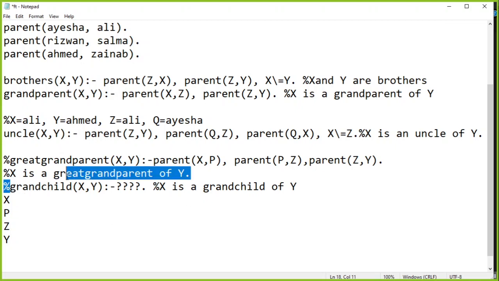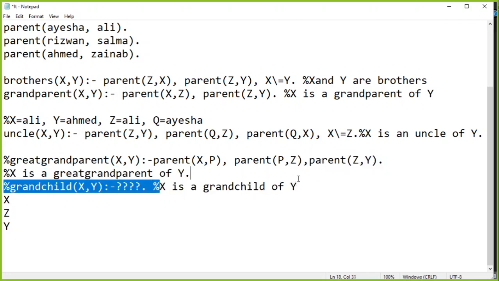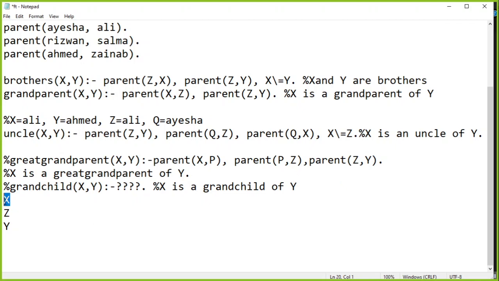Similarly अगर grandchild की हम बात करते हैं, so grandchild is what? For example X और Y की situation में अगर हम कहते हैं तो let's remove this and we can visualize that X and Y. We are saying that X is a grandchild of Y. See, ये लिखने का फ़ायदा ये है कि here we are saying that X is a grandchild of Y. It means that X should be the child and Y should be the grandparent.